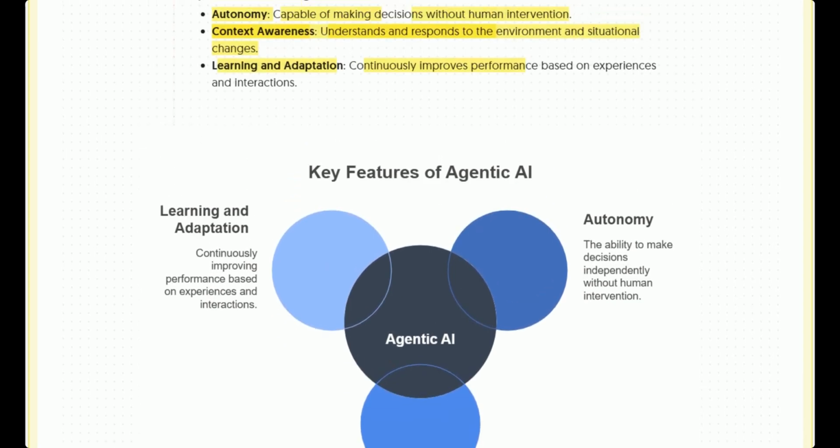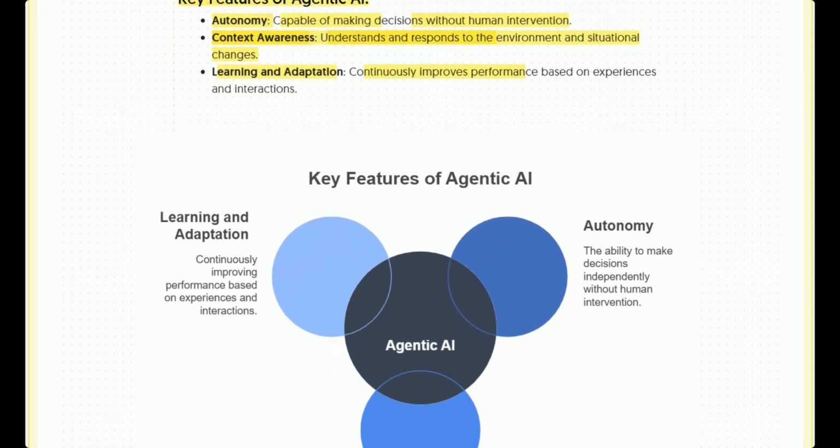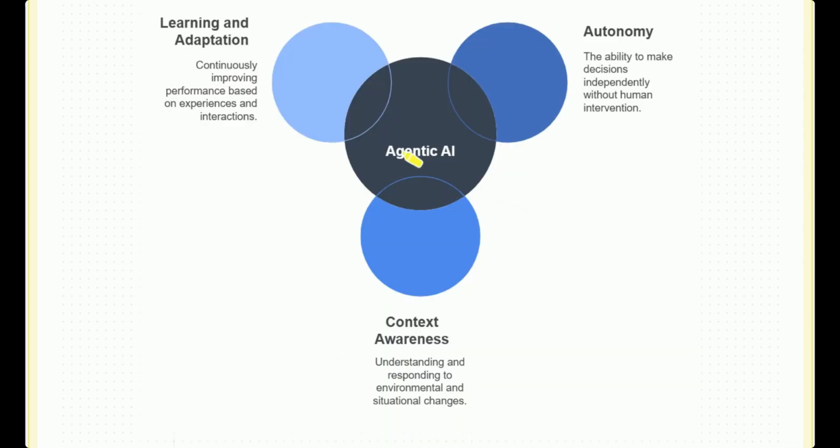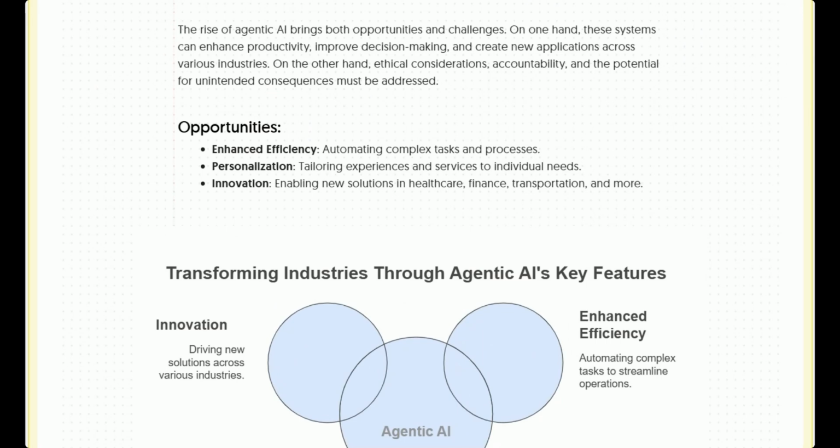We need not do that in agentic AI, because agentic AI has self decision making power, less human interaction is required, and it can keep on learning with time. This is the pictorial representation of the key features of agentic AI. You can see here.